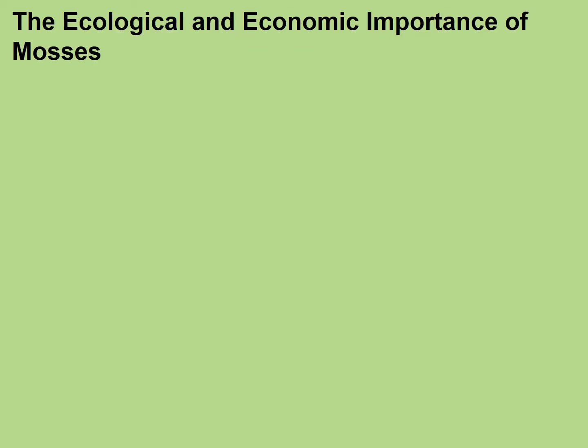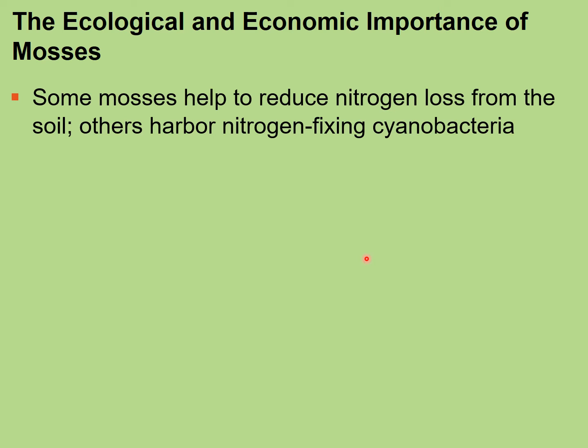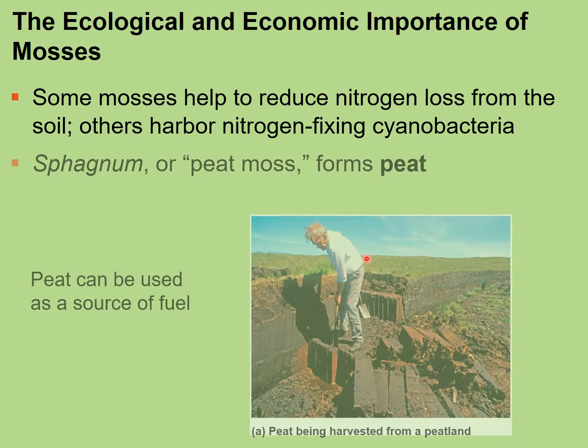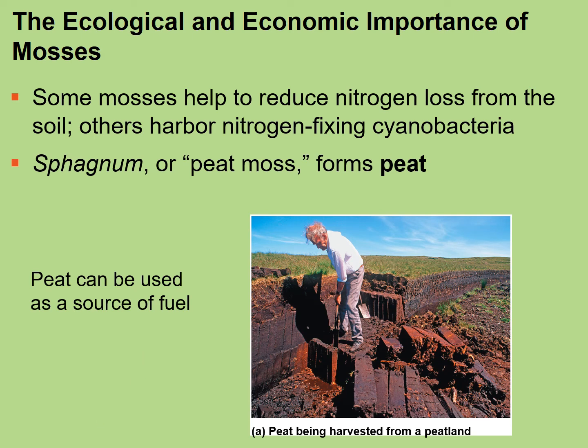Now, mosses have quite an important role in ecology. Some mosses help keep the loss of nitrogen in the soil relatively low. Of course, the loss of nitrogen in the soil is going to have a detrimental effect on those organisms that utilize that nitrogen, like cyanobacteria. So it helps reduce that nitrogen loss. And I believe there is an experiment described in your textbook talking about that.